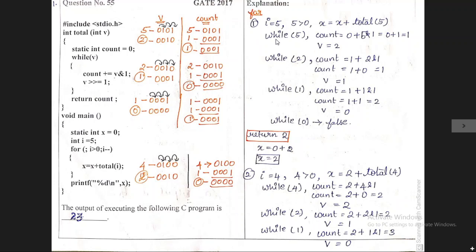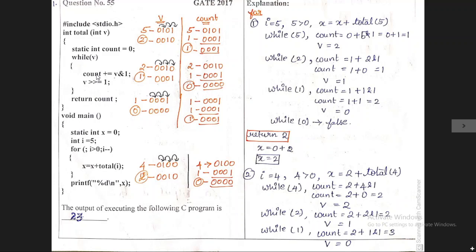First time, the while condition holds the value 5. This v contains the value 5. So, while of v will also contain the value 5. So, while of 5, the condition is true, because it has no explicit condition. If there is any integer value other than 0, it will accept the condition as true. Except 0, all the values get true; 0 will get false. Okay, so the condition is true. We will move on inside the while function.